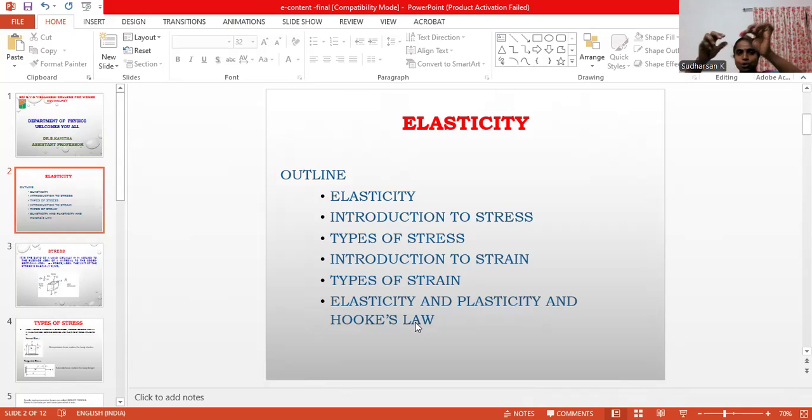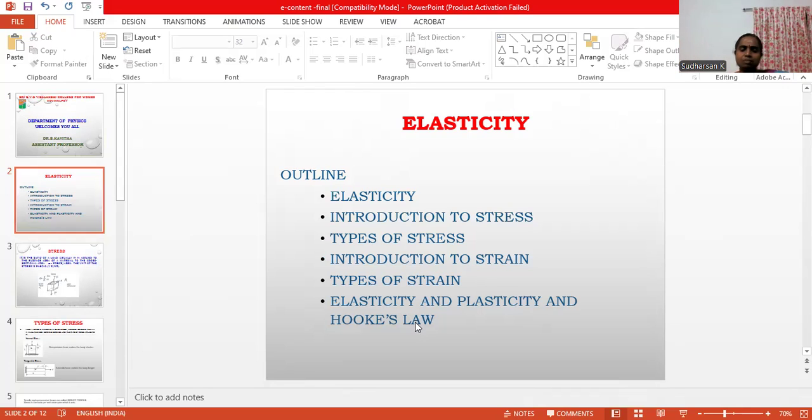Again, I give force, and the shape and size vary. Now I remove the force and it comes to its original shape. If we repeat the same thing many times, the elastic nature gets destroyed. So this is the introduction to elasticity.